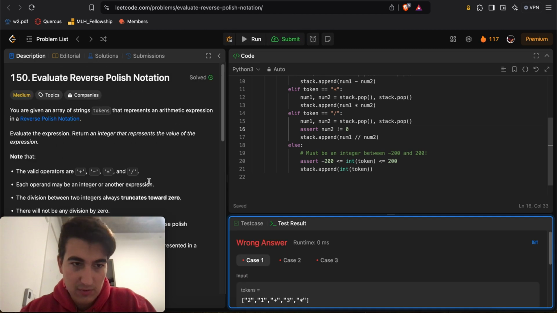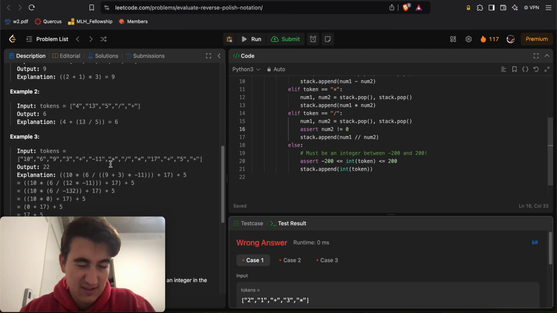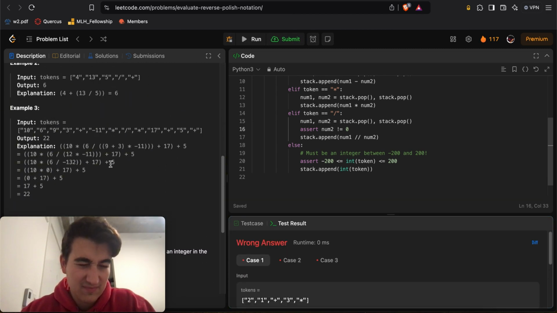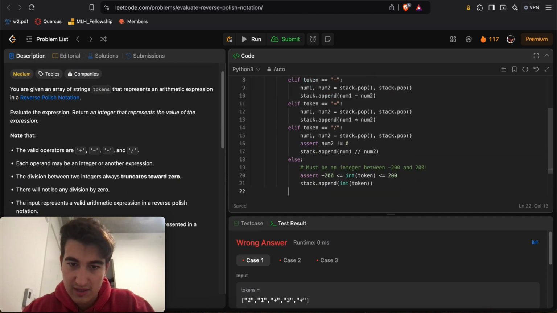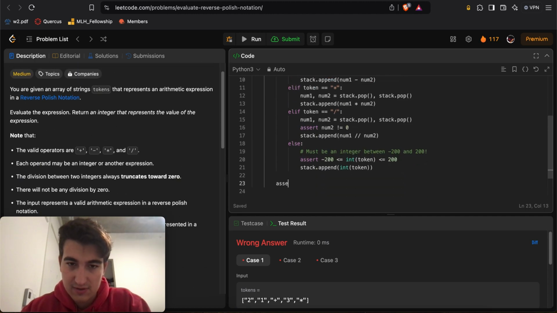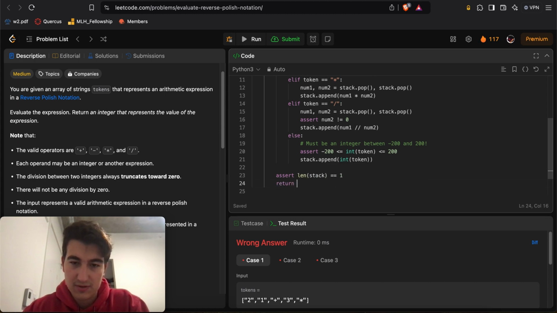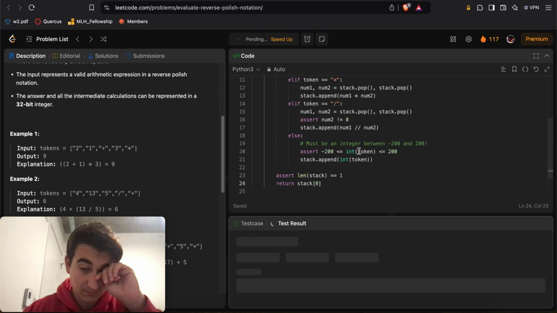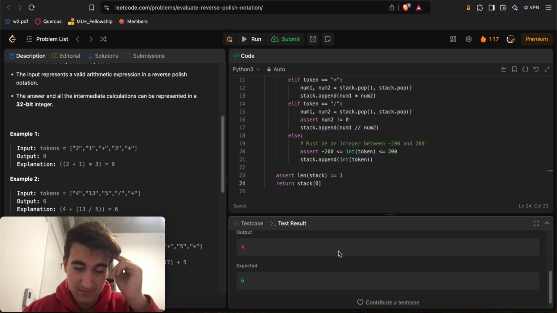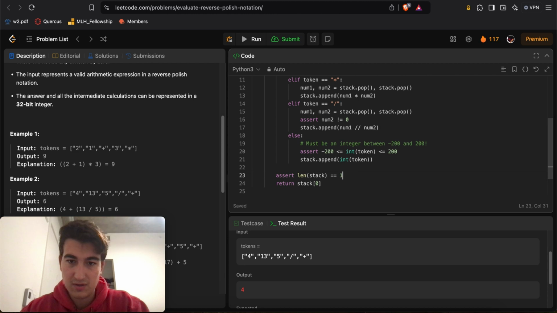Oh, also, I'm not returning anything. What do I return at the end, right? Can I just say that there's one thing on my stack? Assert length of stack is equal to 1. Return stack of 0. Can I do something like that? No. Here, you know what, print stack.